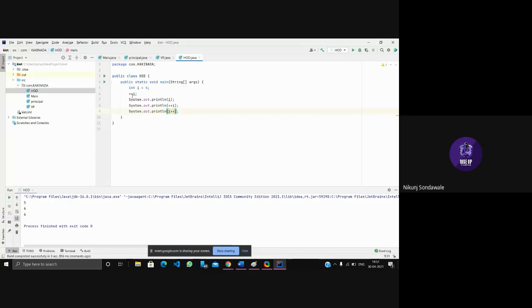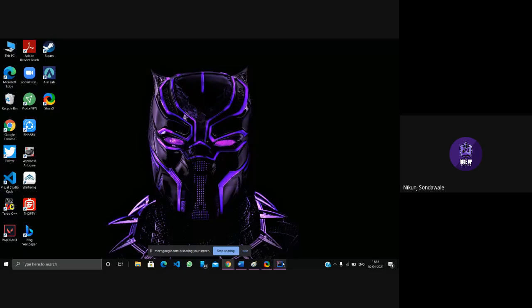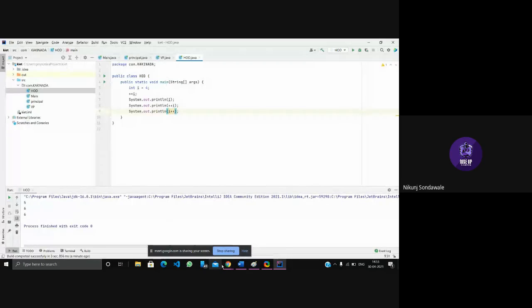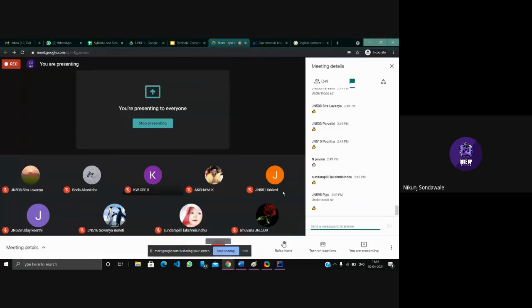First we did ++i, right? We incremented 4 by 1, so it's printing 5. Again we did ++i, we incremented again, so that's why it's printing 6. But in the third we incremented too, using the plus sign, but still it is printing 6. 5, 6, 6. So can any one of you guys tell me why it is printing like that?